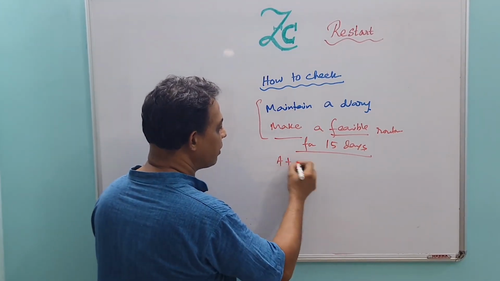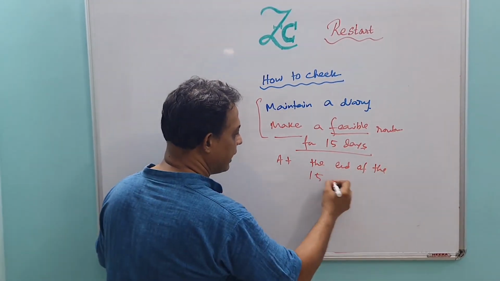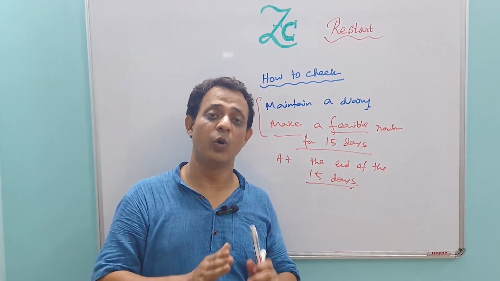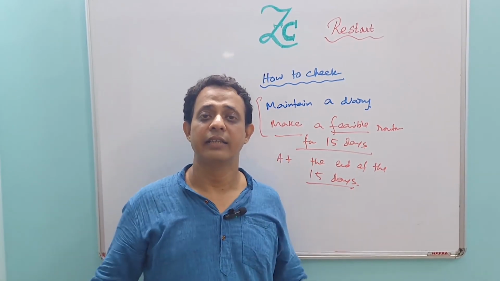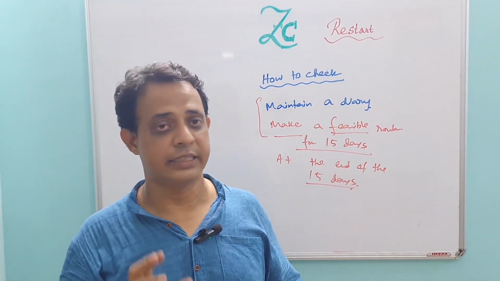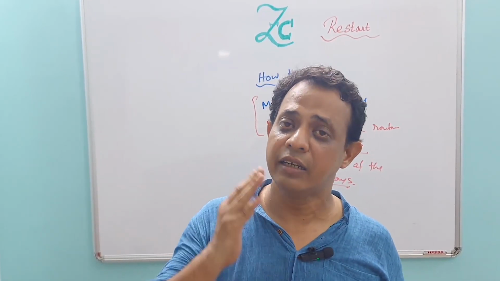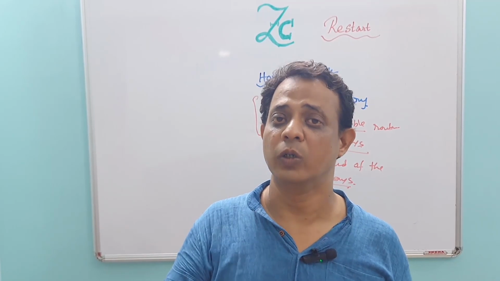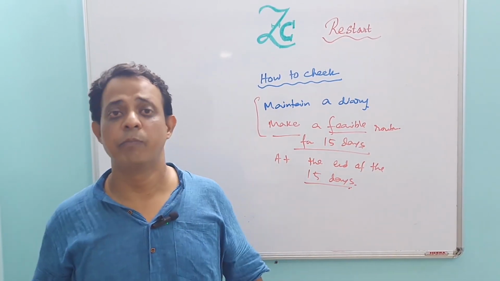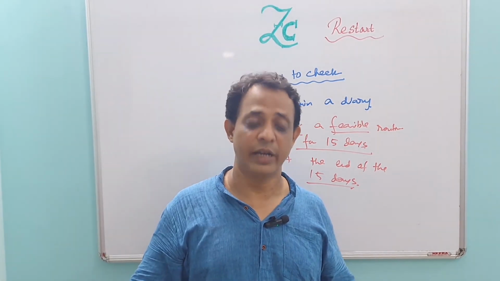And at the end of the 15 days, you check whether you have achieved your goal or not. You make a short target that these 15 days I'll complete in physics this chapter, in chemistry this chapter, in biology or mathematics this chapter. And after the 15 days, you check your diary, whatever routine you have made, and whether you have completed or not. Sometimes it may happen that you may have some problem, maybe physical or some familial problem or whatever it may be.